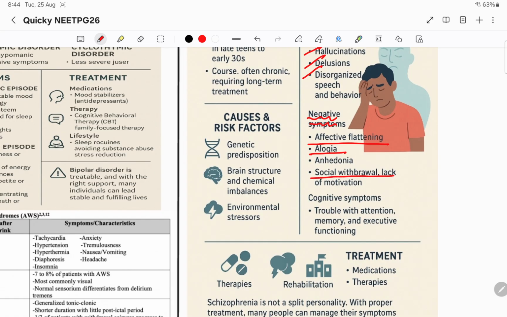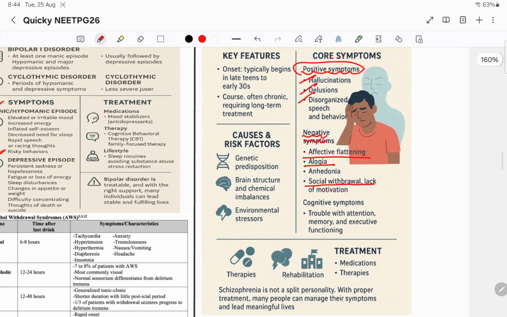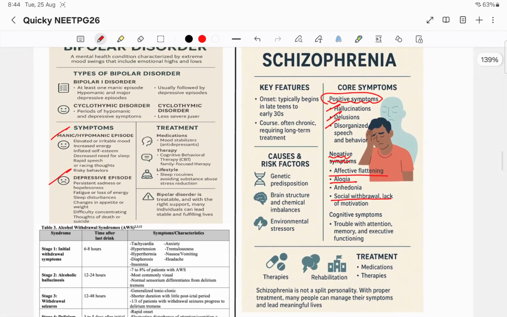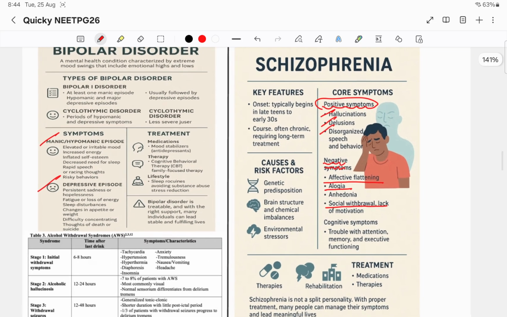They won't go to the meetings and all. Wherever people are there, they try to avoid people, because they will be delusional. Thought repeating, all these things will be with respect to schizophrenia.